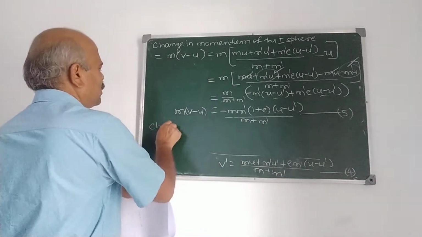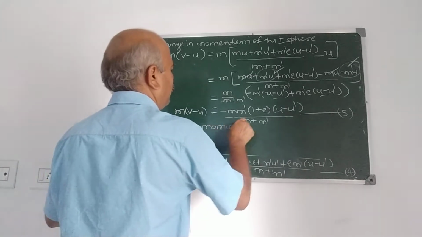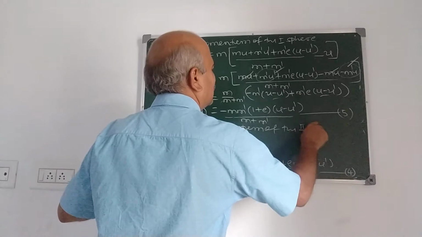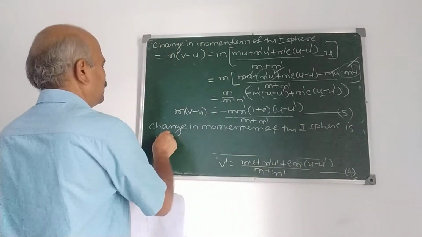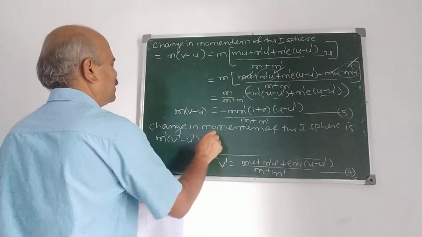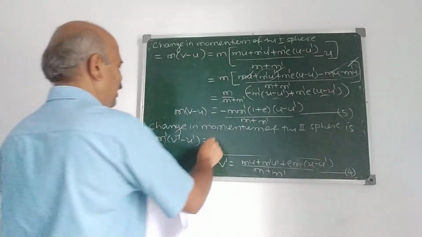Now we prove this. Change in momentum of the second sphere is m dash into v dash minus u dash. Correct? M dash into v dash minus u dash.